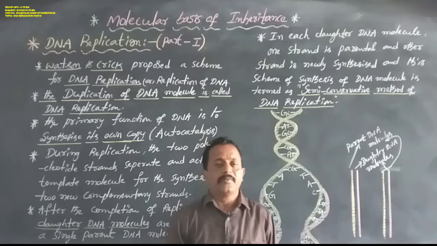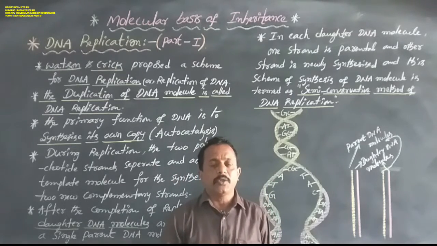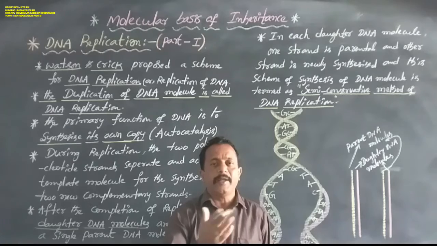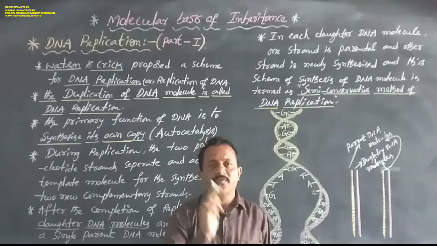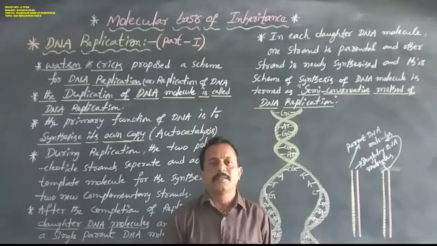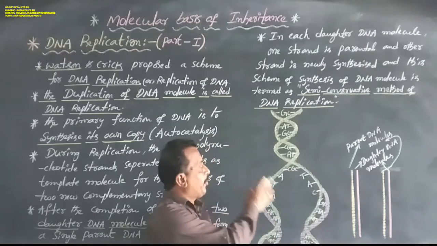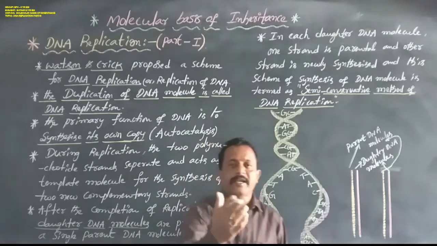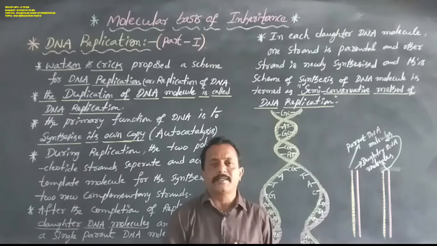In general, the DNA molecule carries mainly two functions: the first, autocatalysis or DNA replication, and the second, heterocatalysis or transcription.